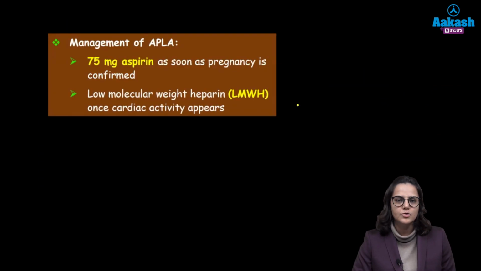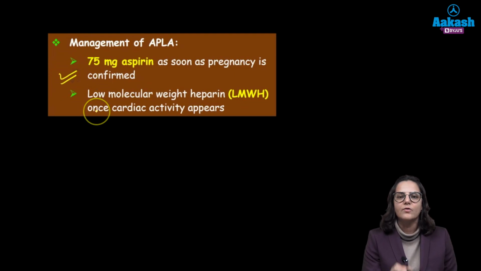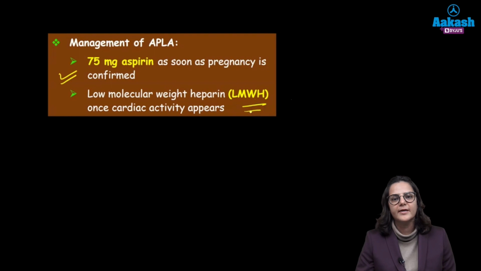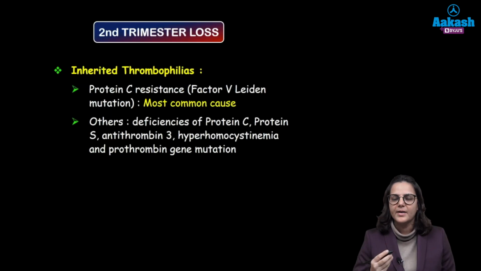Alright? So what is the treatment? Since this antibody is causing thrombosis, the treatment is definitely blood thinners. So we will give her 75 mg of aspirin as soon as the pregnancy is confirmed. And once the cardiac activity is confirmed on the transvaginal sonography, we will start low molecular weight heparin in addition to this aspirin.